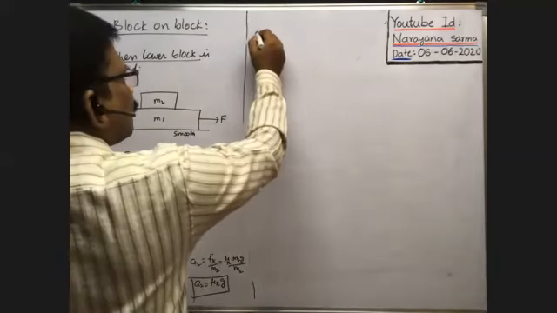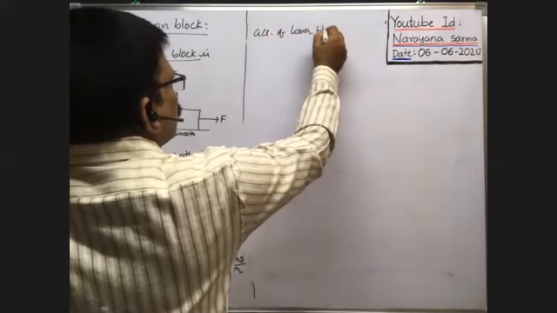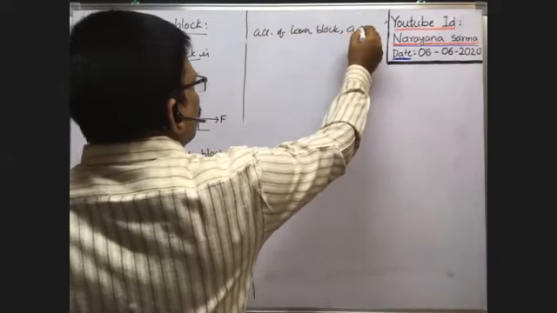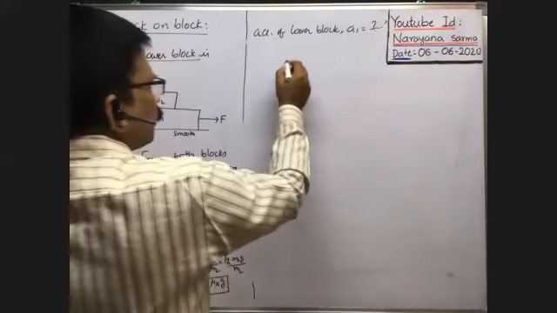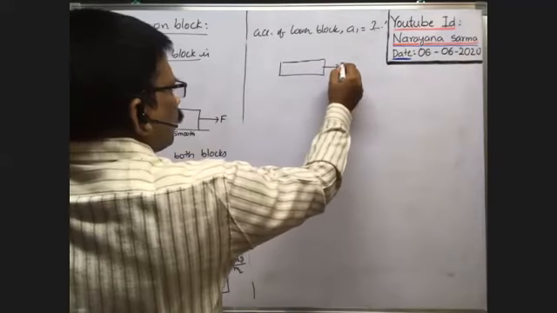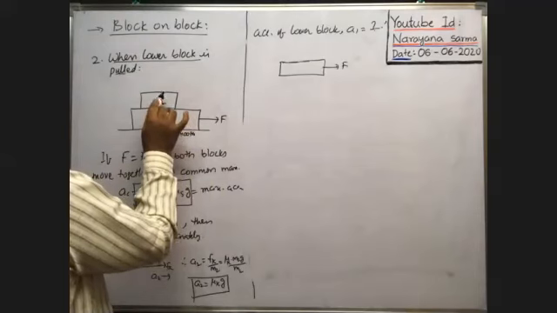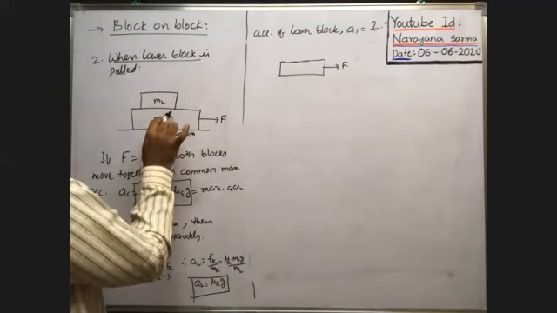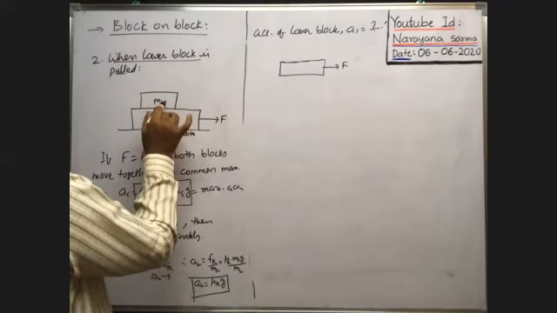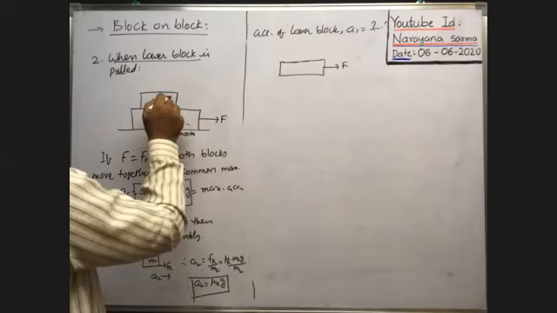Next, the acceleration of the lower block, a1. When you consider the lower block, the applied force acts in this direction, and whenever this block moves over the other, the kinetic friction between these two opposes the motion of the lower block and supports the motion of the upper block.